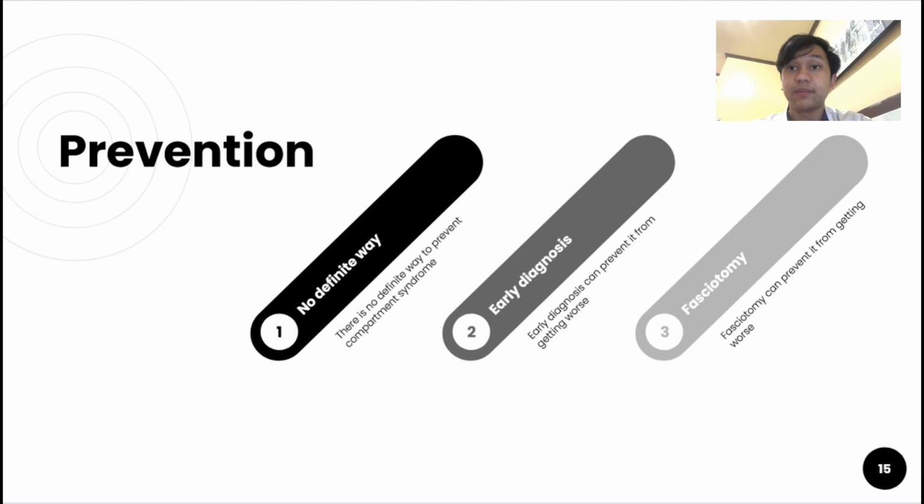In compartment syndrome, there's no definite way to prevent it, but based on several studies, early detection can help prevent compartment syndrome from getting worse. For instance, intra-abdominal pressure measurement has a role in early diagnosis of abdominal compartment syndrome. Early diagnosis and decisions for decompression treatment can save lives.